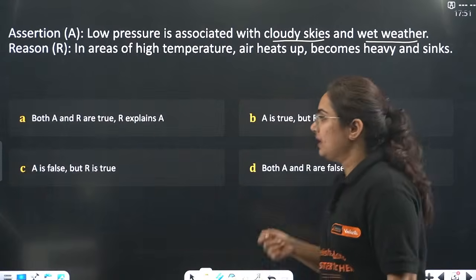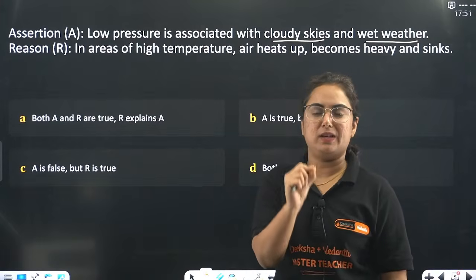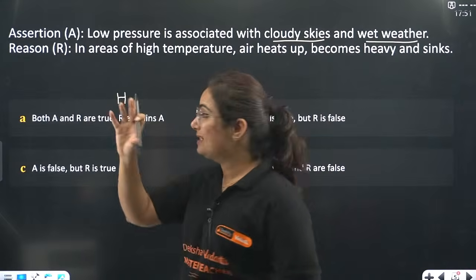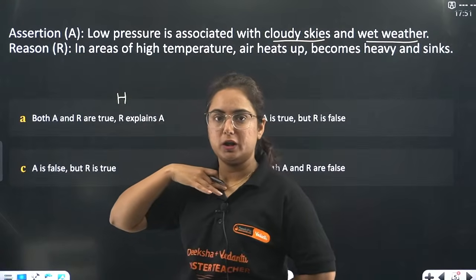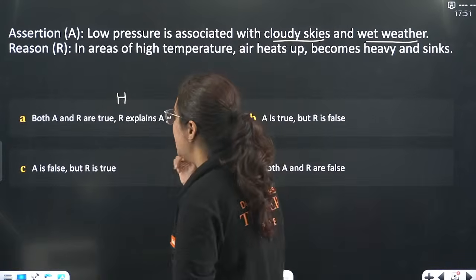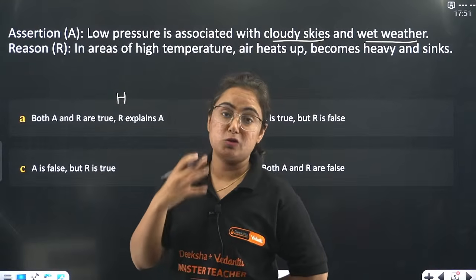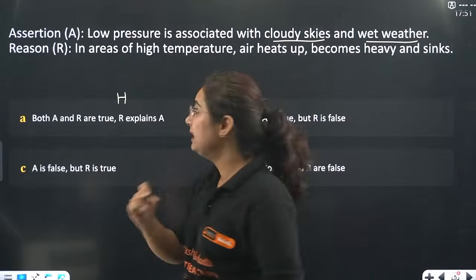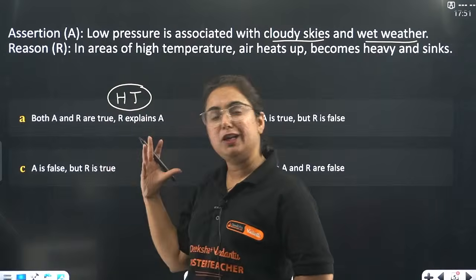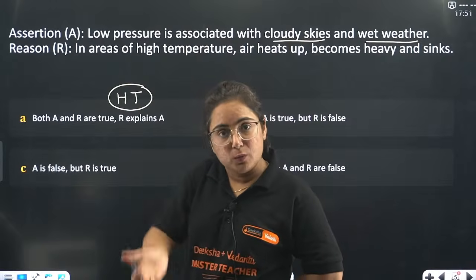Let's see what happens here. There are two concepts which we have to understand. The concept is about temperature and pressure. Once you understand this, I am pretty sure you will be answering this. So, my dear students, whenever there is summer season or so much heat, the sun is over the head, there is high temperature. Like I gave the example of a bucket filled with hot water and then mixed with cold water, the hot water rises up.